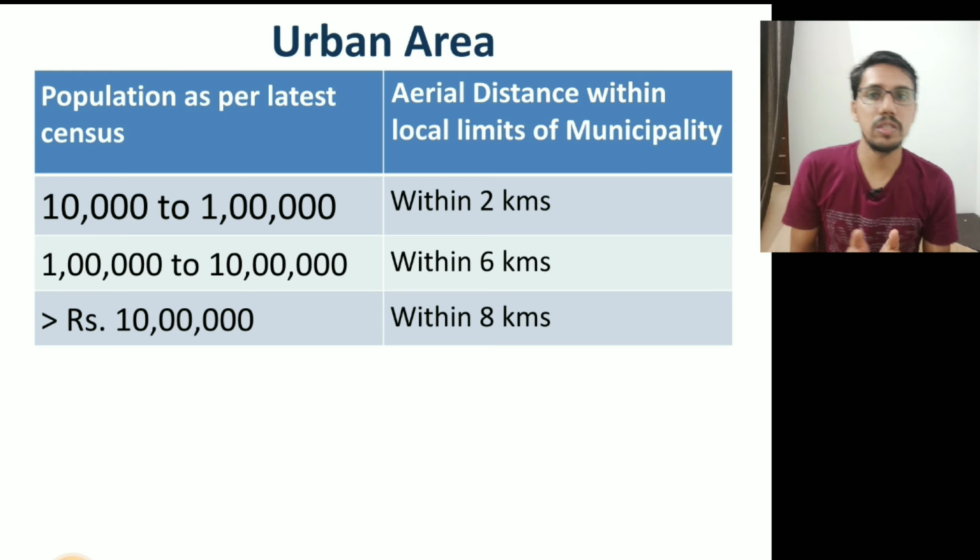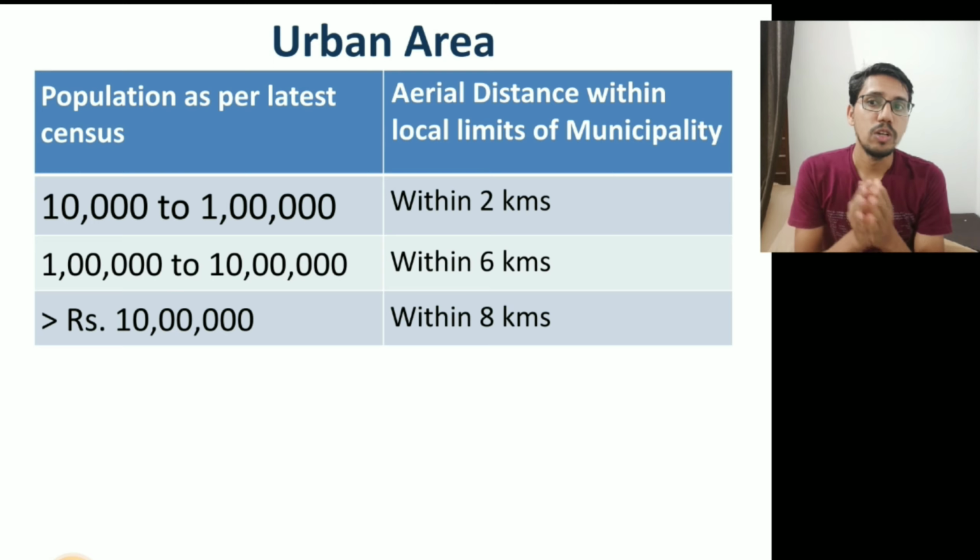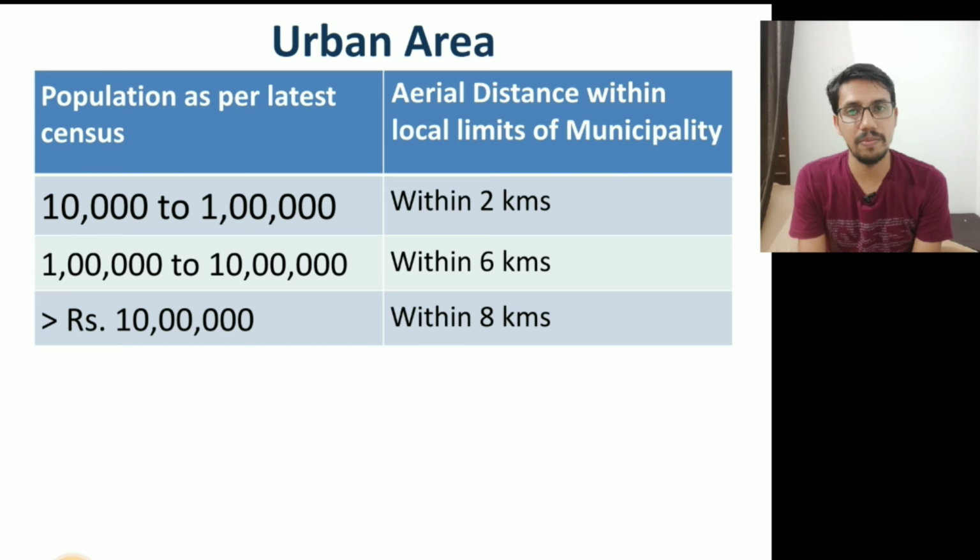So a population or a place in a municipality which is having less than 10,000 population will be treated as rural area. That's all. Now, if a municipality has a population of 10,000 to 1 lakh, an aerial distance within the local limit of the municipality up to 2 kilometers will be treated as urban area.